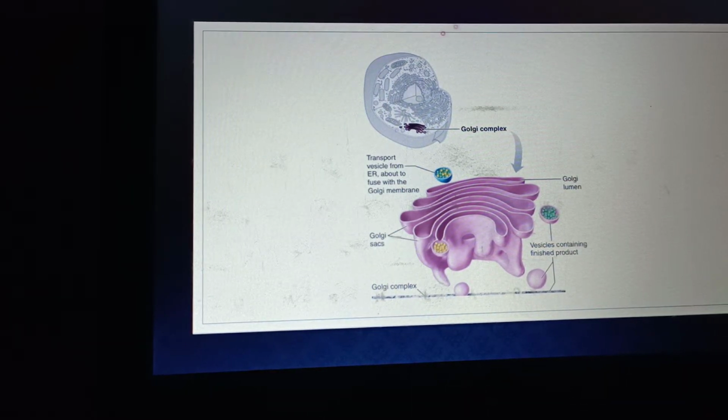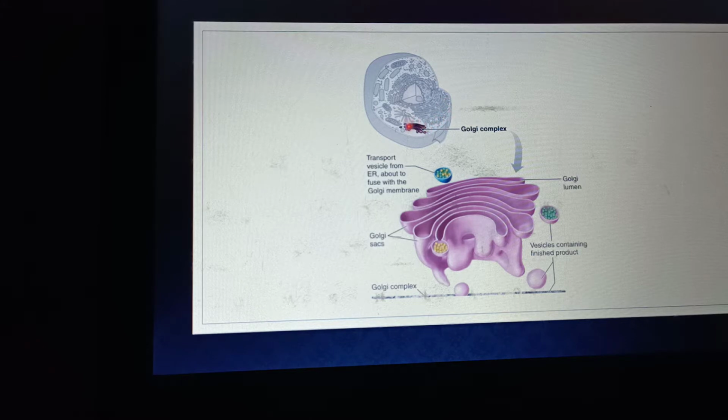What are secretory vesicles? Actually, before discussing secretory vesicles, I will tell you what a Golgi complex is. Here you can see this is an animal cell. This is the nucleus of the animal cell. It is an endoplasmic reticulum, which is an extensive network of tubules as well as sacs which extend throughout the whole cytoplasm.